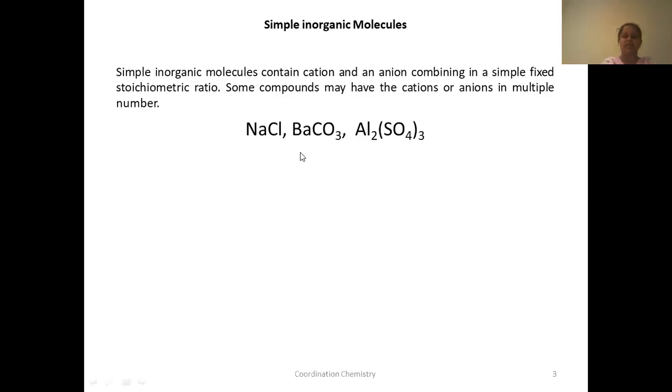See here, NaCl, BaCO3, aluminum sulfate. All these are simple compounds which contain cation and anion. What is the cation here? Sodium. Anion is chloride. Always remember, if you observe these, cations are written first followed by anions. Here also, in any salt, cation will be written first followed by anion. The same logic is applied in coordination compounds also, that we will be going to see in the further chapter.